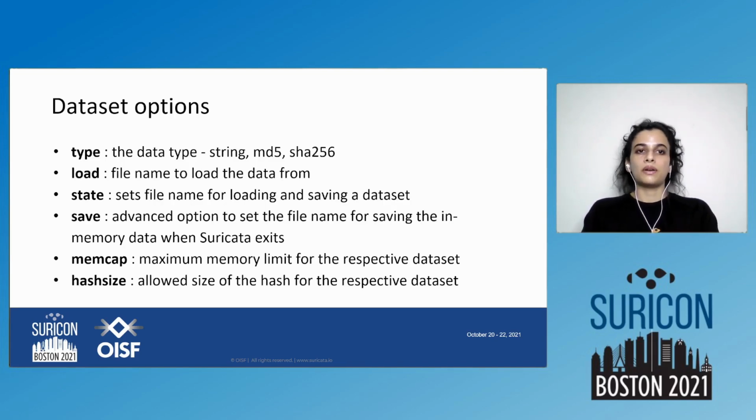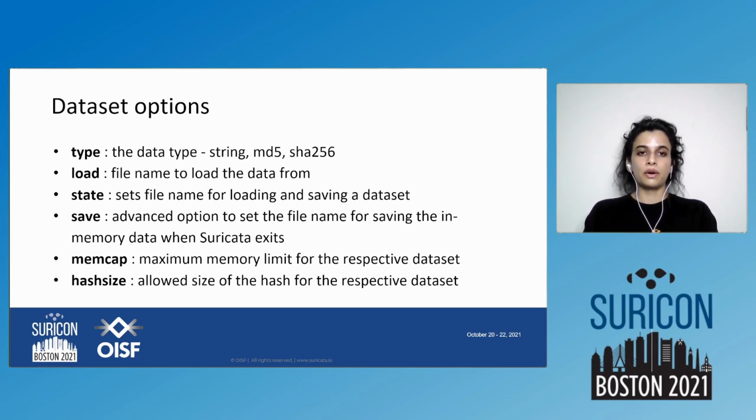There are several options available with datasets. The first one is type. This is pretty important. We have to give the dataset a type, the value a type. It could either be string, MD5, or SHA-256. Then there is the load option, where we give the name of the dataset file where we want to load the data from. There is the state option, which sets the file name for loading and saving a dataset.